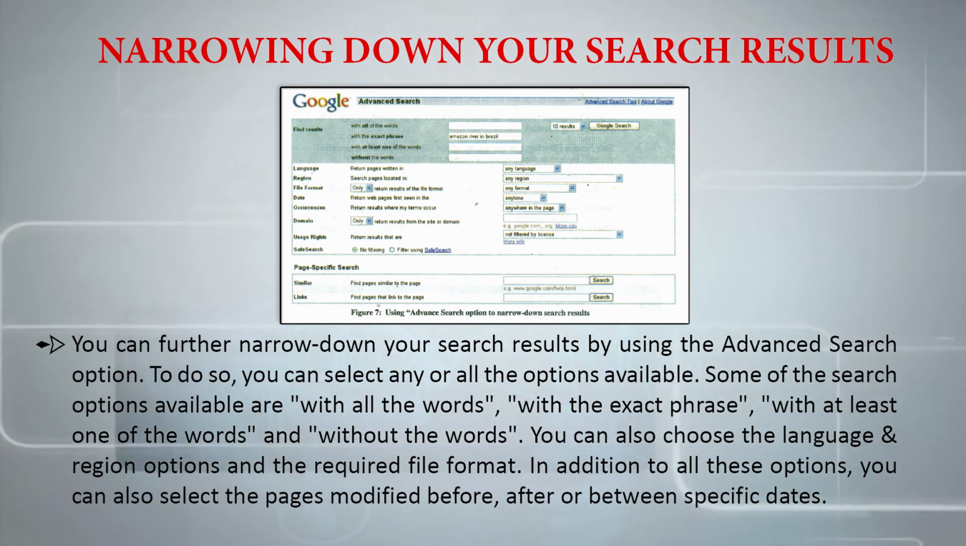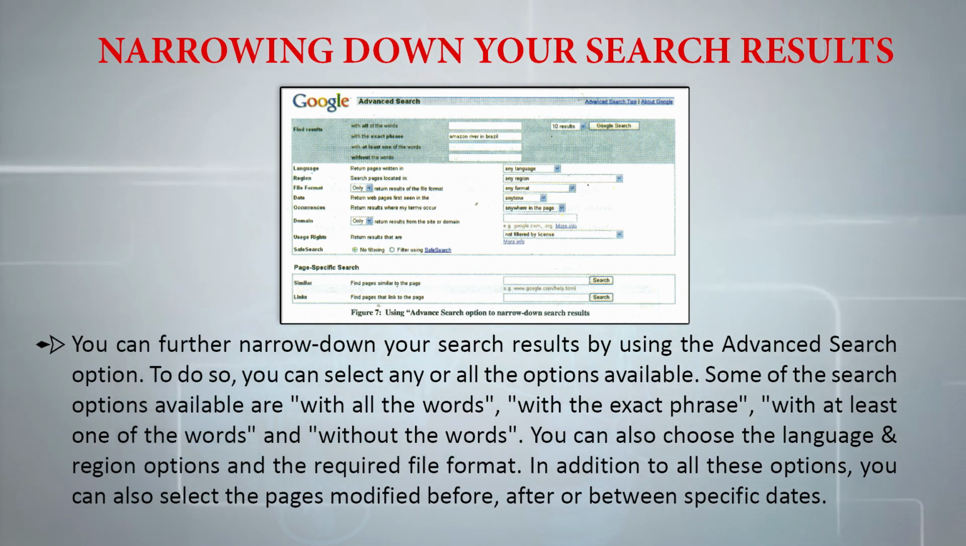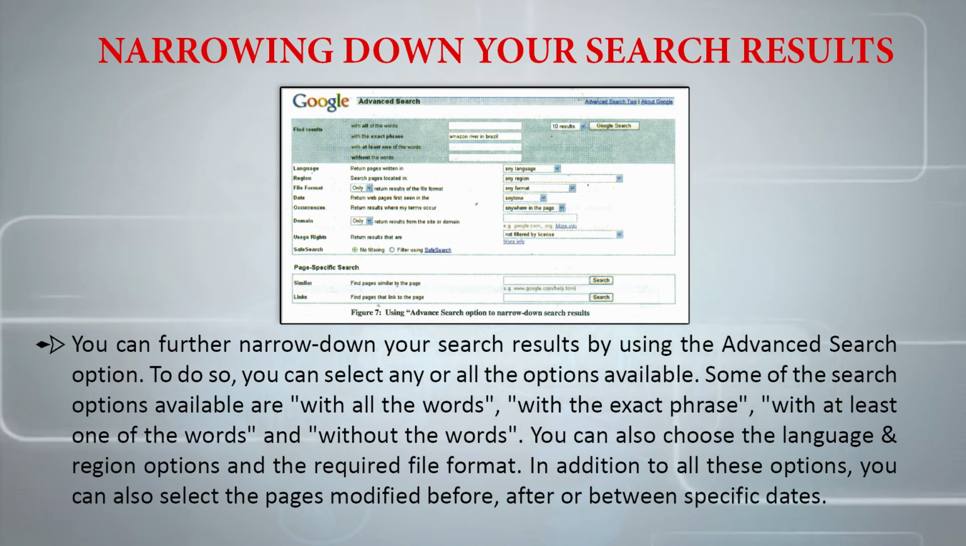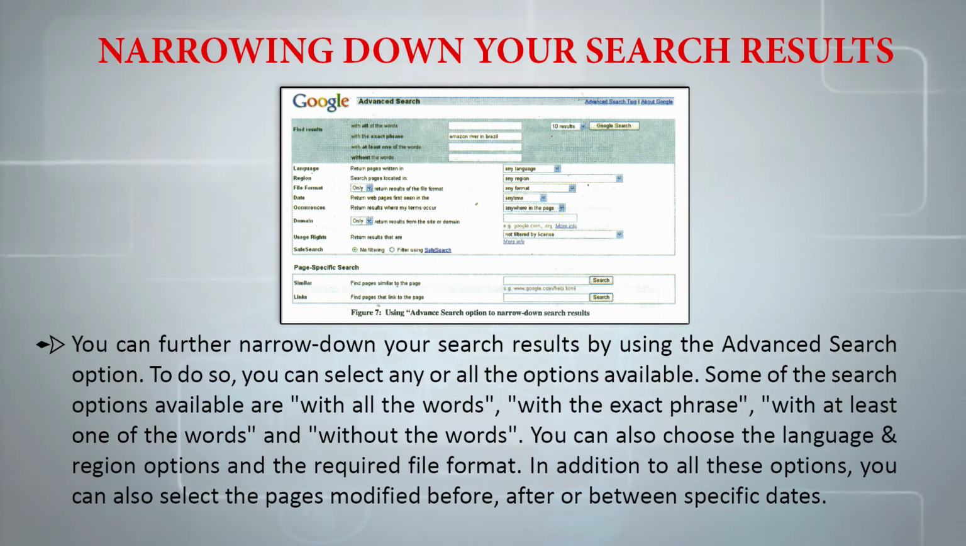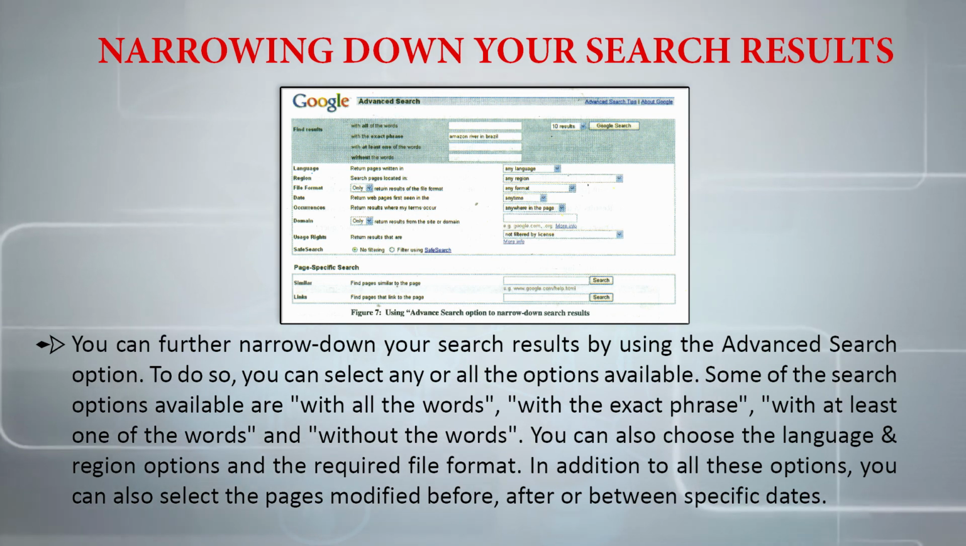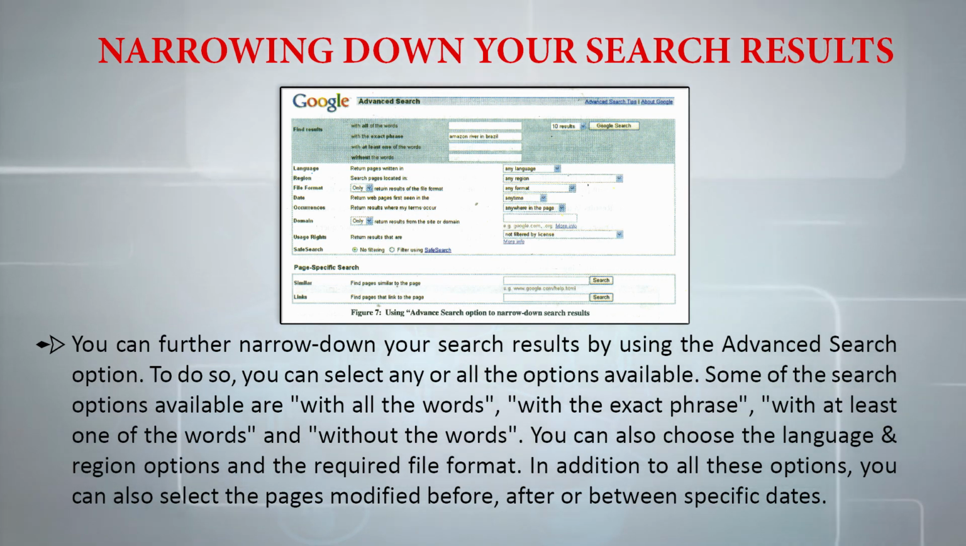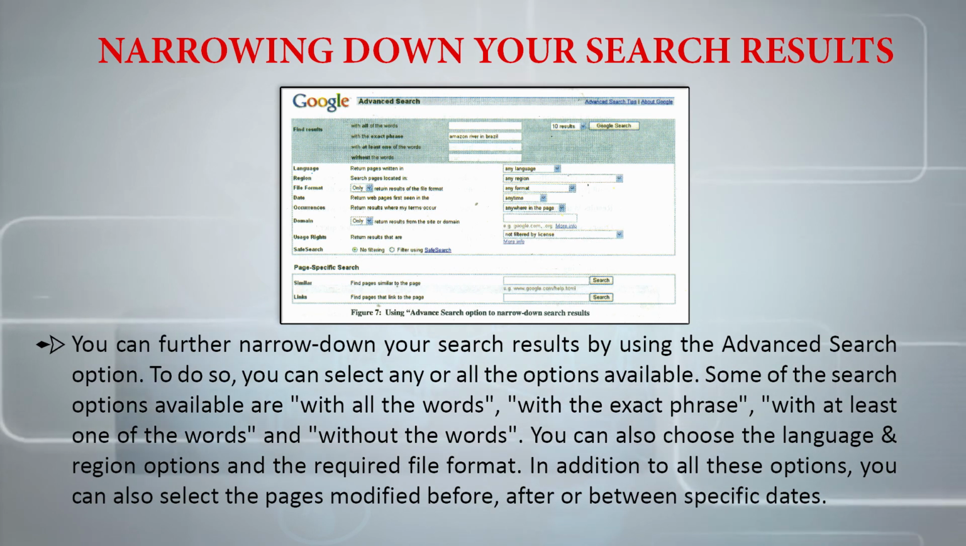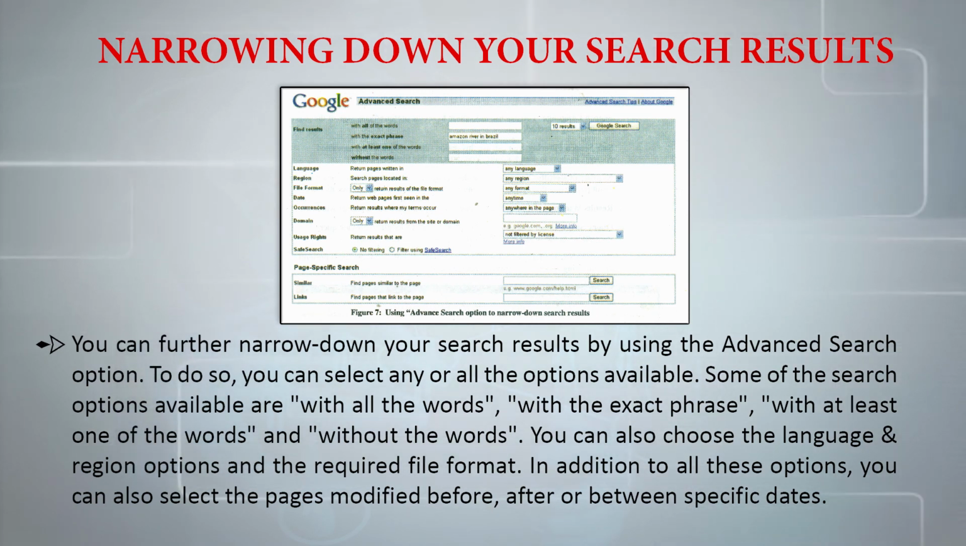For example, have a look at the figure showing the advanced search window. To do so, we can select any or all of the options available. Some of the search options available are with all the words, with the exact phrase, with at least one of the words, and without the words. So there are many choices; we have to select one of them. We can also choose the language and region options and the required file format. In addition to all these options, we can also select pages modified before, after, or even between specific dates.